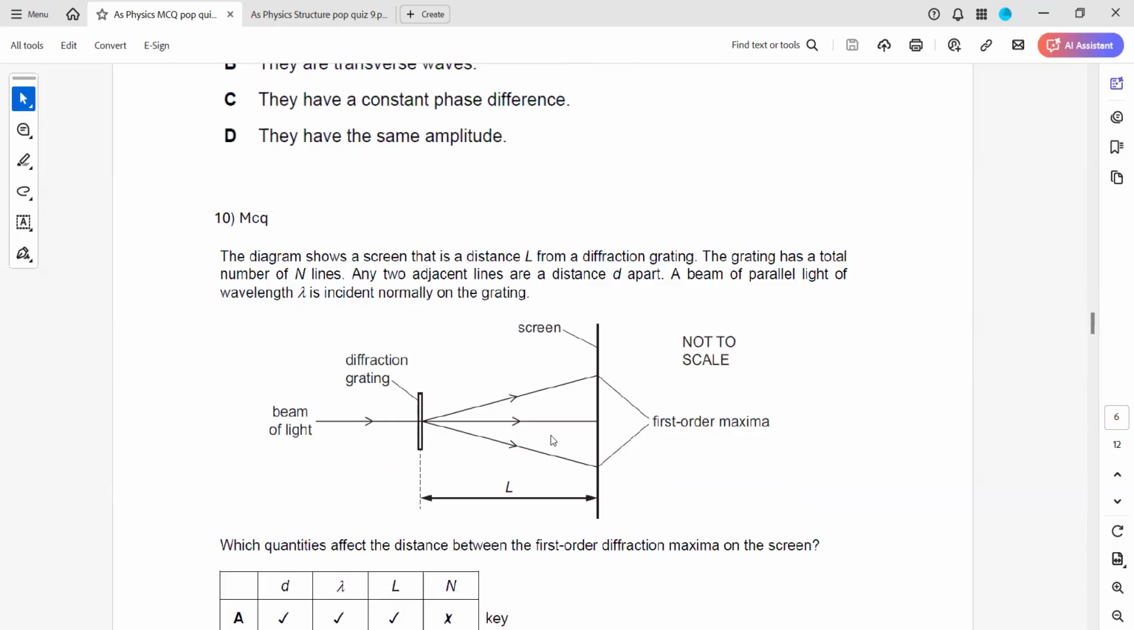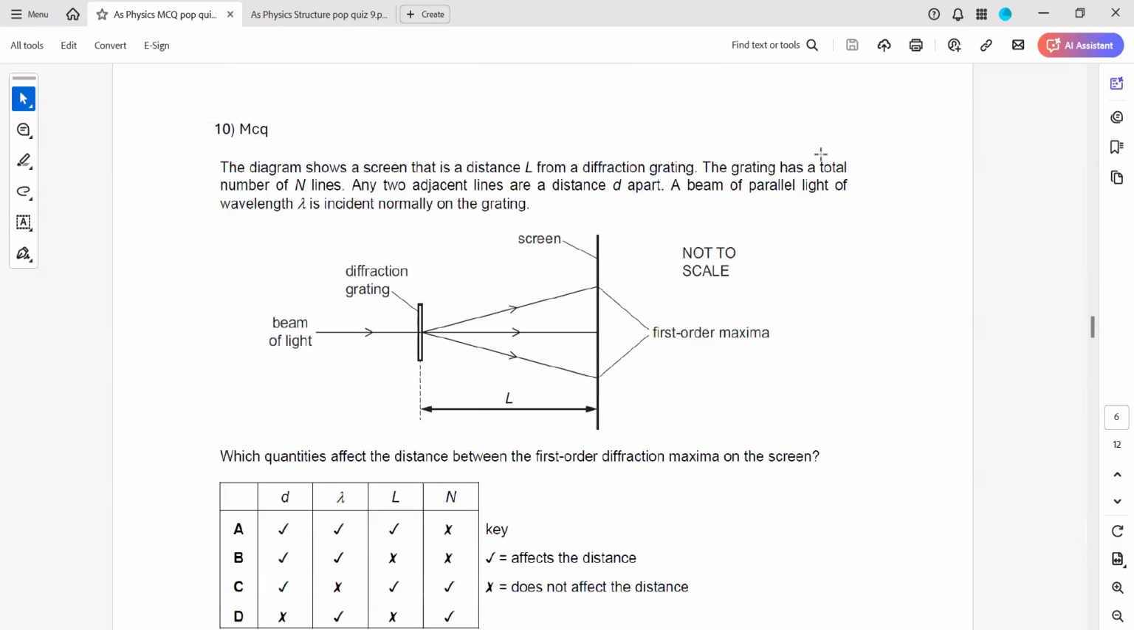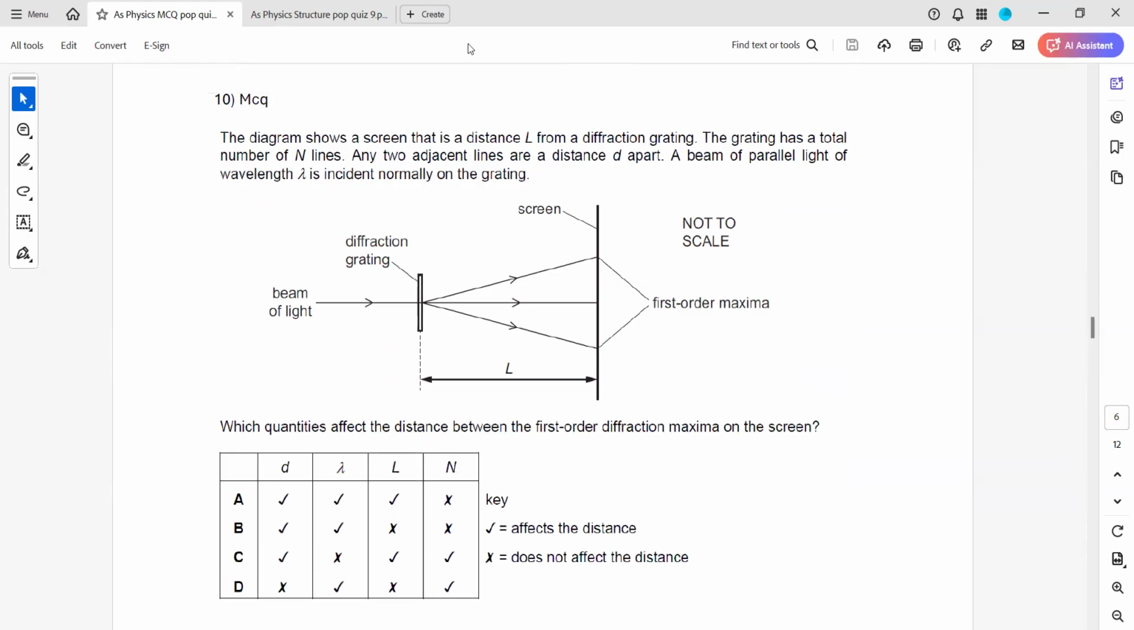Question 10. The diagram shows a screen that is at a distance L from a diffraction grating. The grating has a total number of lines N. Any two adjacent lines are a distance d apart. That's the spacing. A parallel beam of light of wavelength lambda is incident on the grating. Which quantities affect the distance between the first order maxima on the screen?